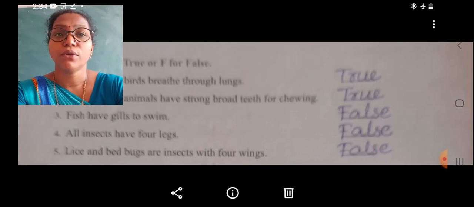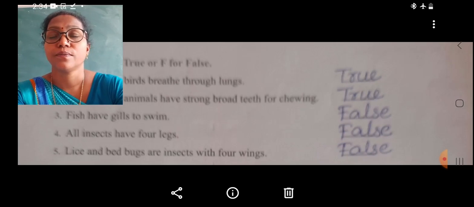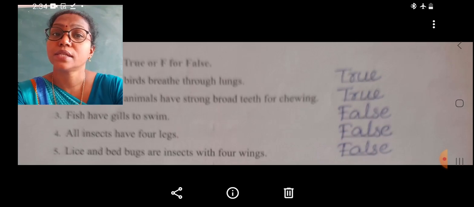Now students, the fourth question, that is all insects have 4 legs. Generally, insects have 6 legs. Some of them have wings. Some of them have 1 pair of wings. Some are having 2 pairs of wings. So this statement, 4 legs, that is a false statement.